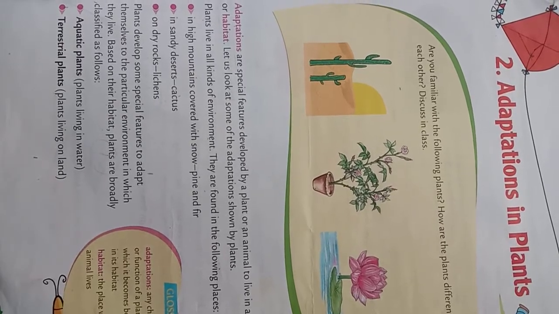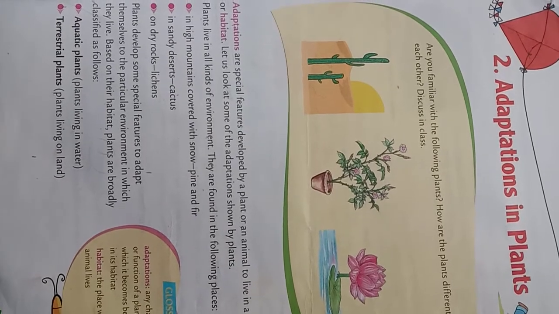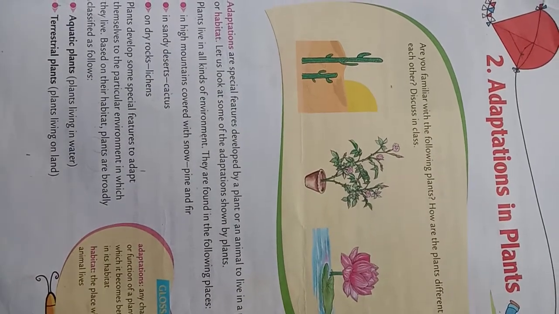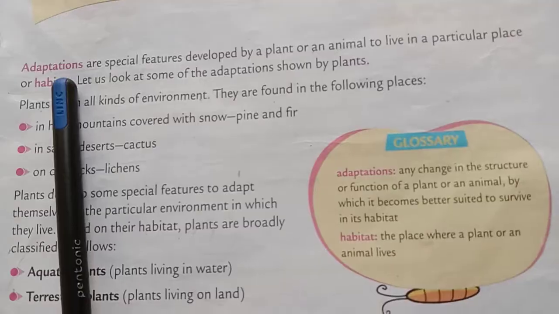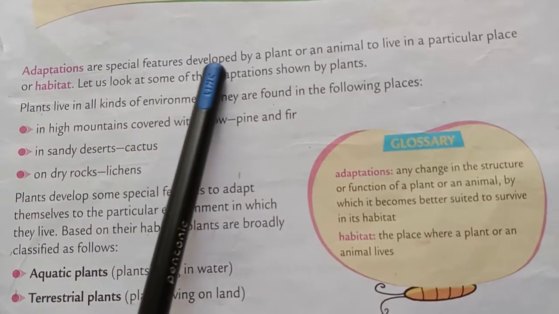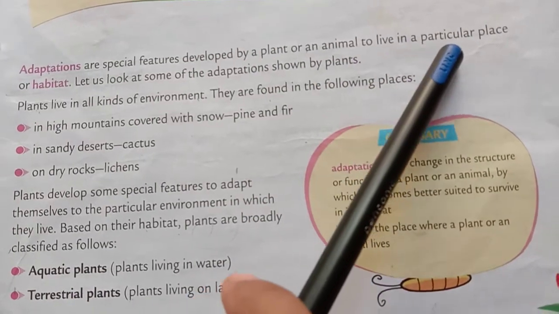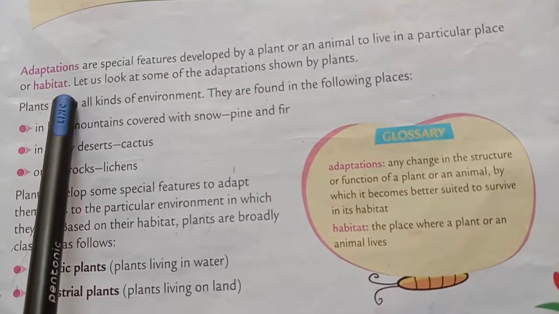Good morning, students. Today we'll start with our new chapter, that is chapter number 2, Adaptation in Plants. Adaptations are special features developed by a plant or an animal to live in a particular place or habitat.